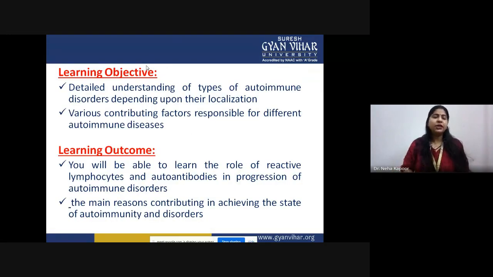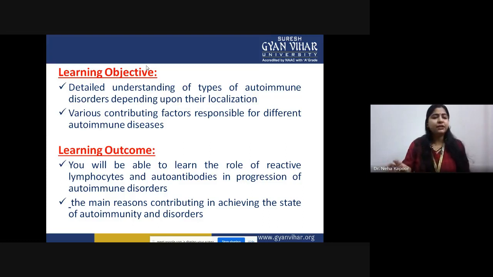So the learning objective of this lecture is that you will get to know the details about various autoimmune disorders according to their classification, depending upon their localization, whether they are systemic or organ specific. There are many key players in triggering these autoimmune disorders at a particular organ.